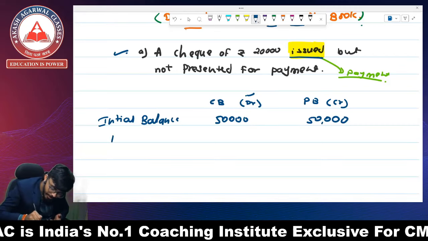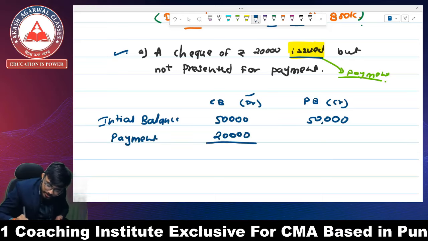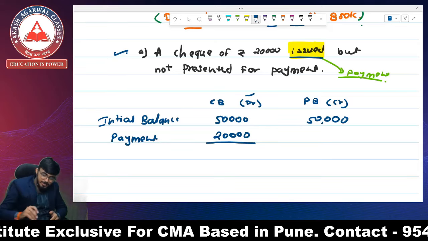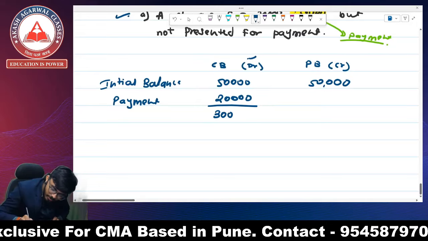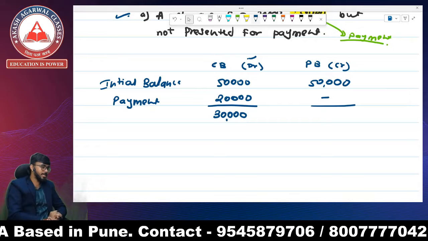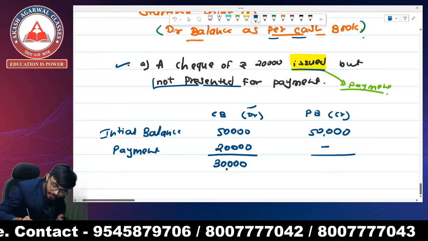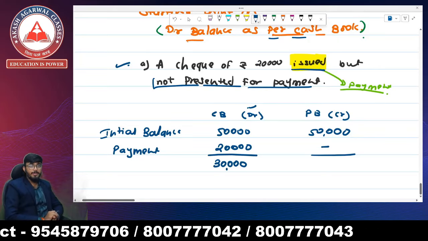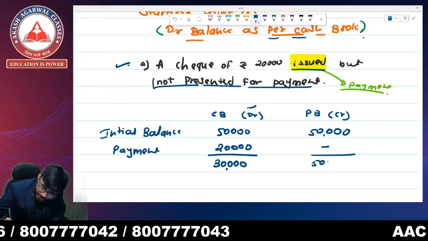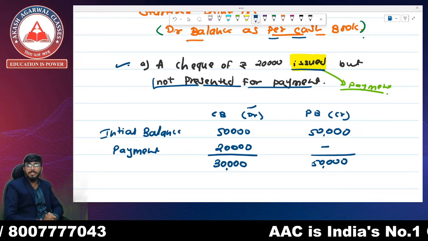It means there is a payment of rupees 20,000 from my cash book, so my cash book is going to show a balance of rupees 30,000. But the check is not presented for payment, so there is no transaction recorded in my passbook. My passbook is still showing the balance of 50,000.